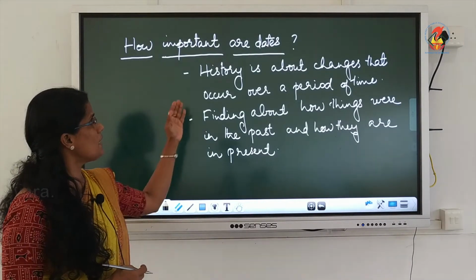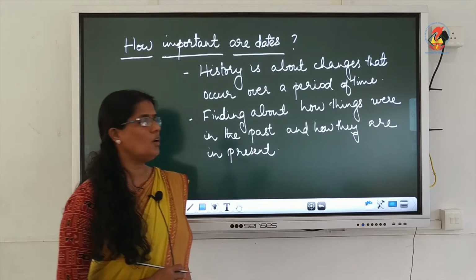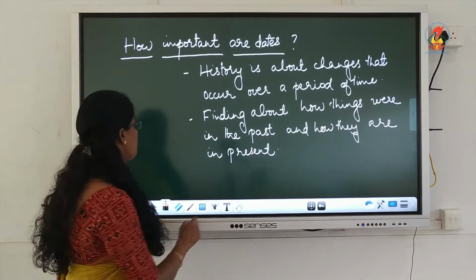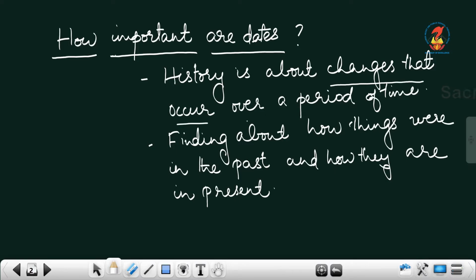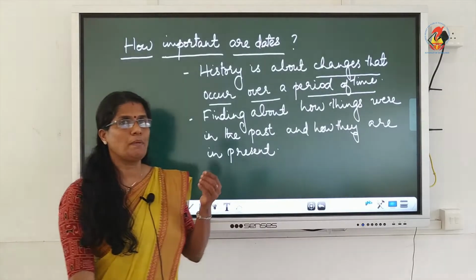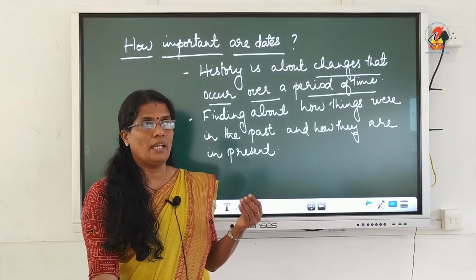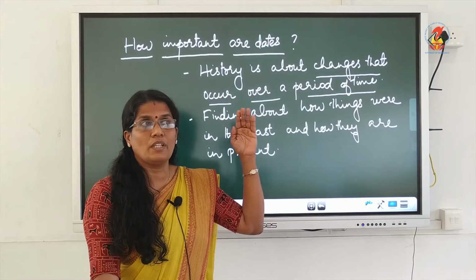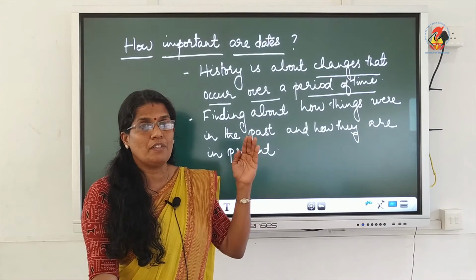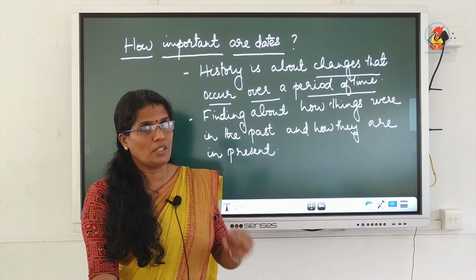So history is about changes that occur over a period of time. So you can't say a single date like that. We can't come to a particular date to remember. Like in the history, you can't think like that. A set of events have happened, then only you will come to a conclusion.